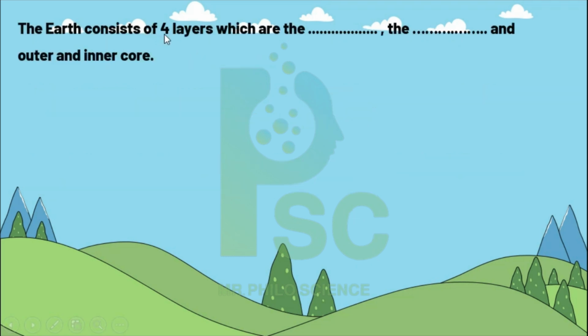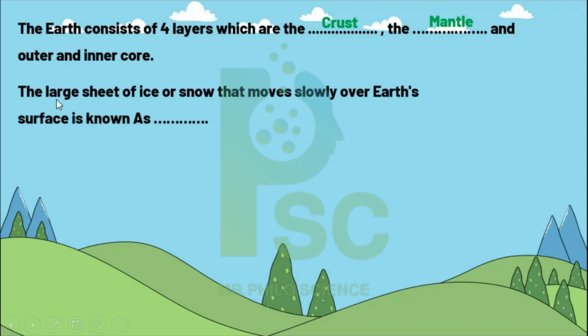The Earth consists of 4 layers which are crust, mantle, outer core and inner core. This is a tricky question, Mr., because the layers include the crust and also the mantle, then the outer and inner core, and this question is very, very important. A large sheet of ice or snow that moves slowly over Earth's surface is known as a glacier, or glisser depending on British or American.